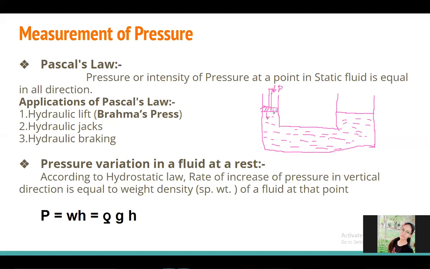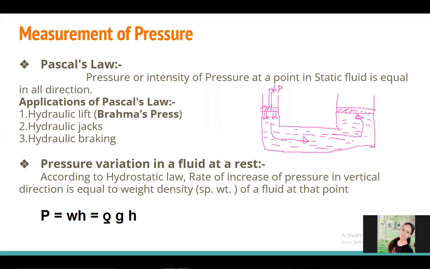Whatever force or pressure intensity I have applied on this liquid is transmitted to the other limb of that container. Whatever pressure intensity I have applied in the left limb will be transferred to the right limb.